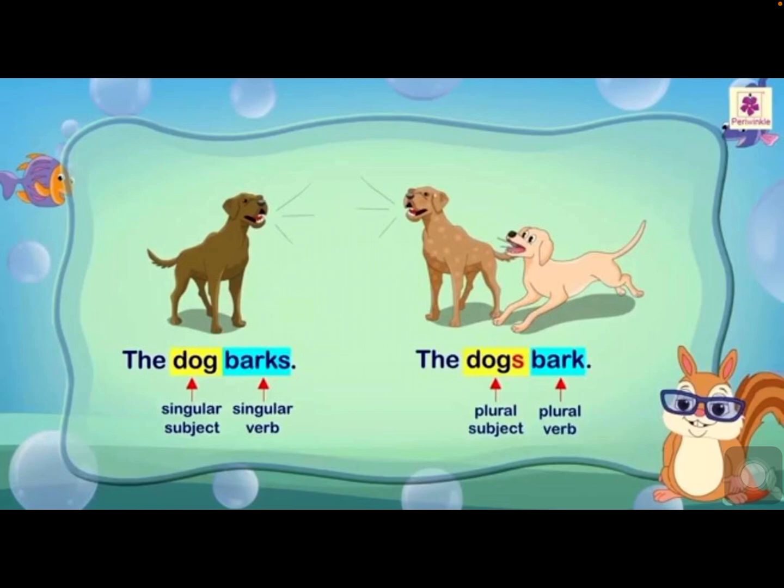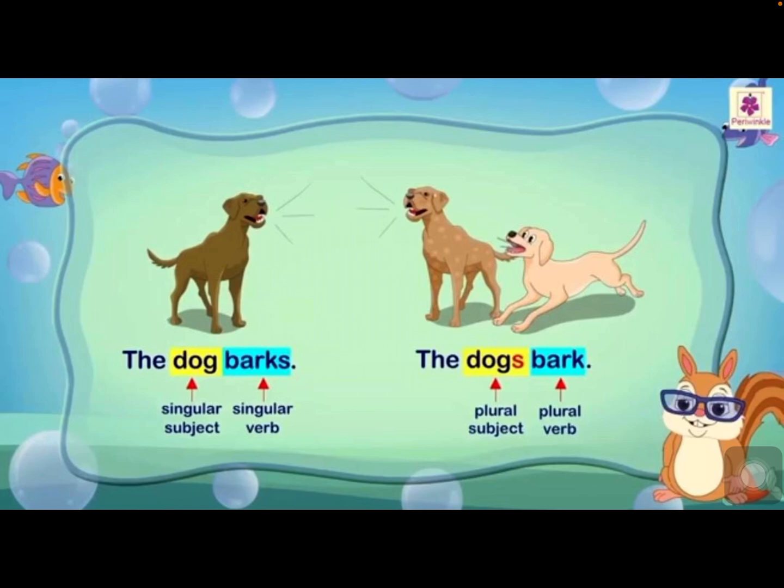See the example. The dog barks. The dogs bark. Dog, singular subject. So the verb also should be singular. Generally you may get doubt. Bark is singular. If we add s there, it becomes plural. But why are we using in vice versa? Definitely you will get the doubt, children. Please clarify your doubt by observing the slide and listening to my words carefully.